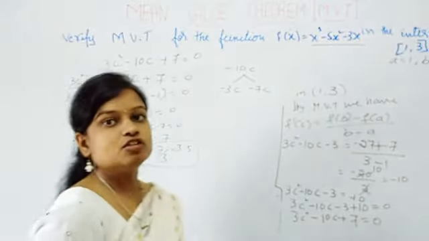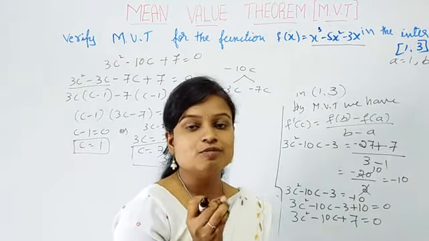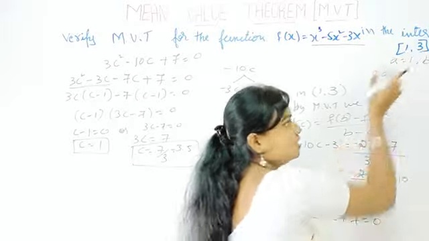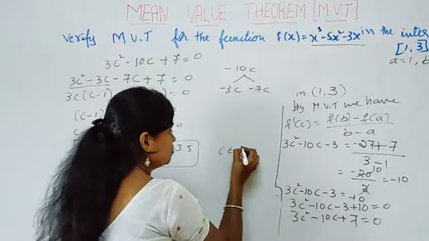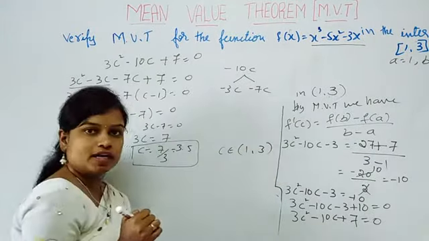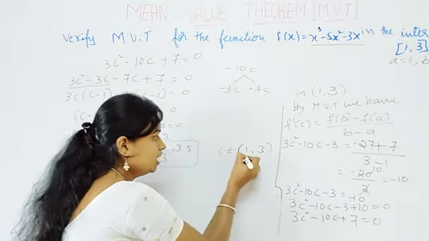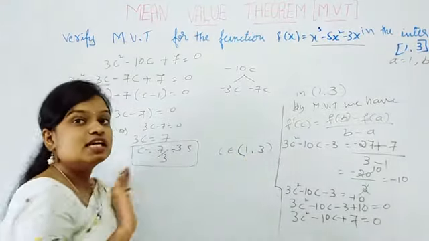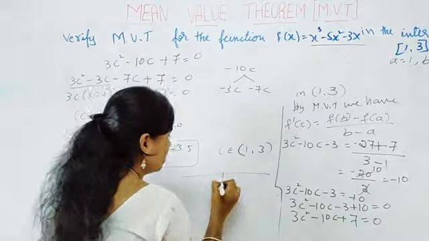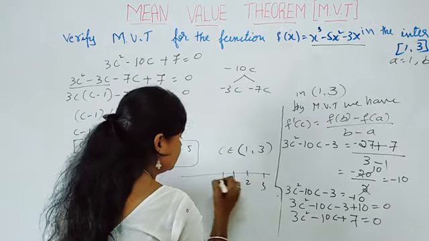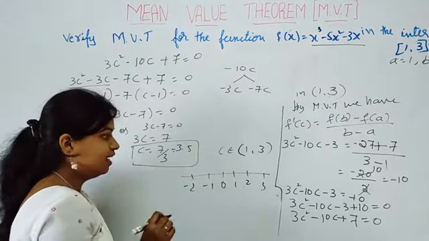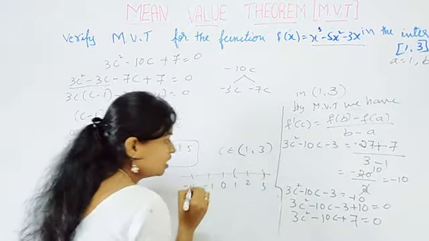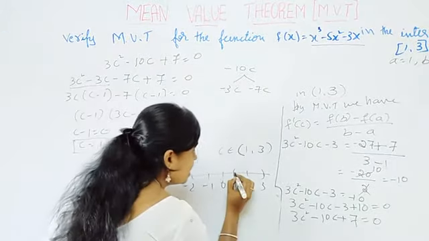According to mean value theorem, the c that exists must lie within this interval. c must belong to the open interval 1, 3. We know that open interval means the end points are not included. So in the number line 0, 1, 2, 3, here minus 1, minus 2, right? So 1, 3 means c must be greater than 1.